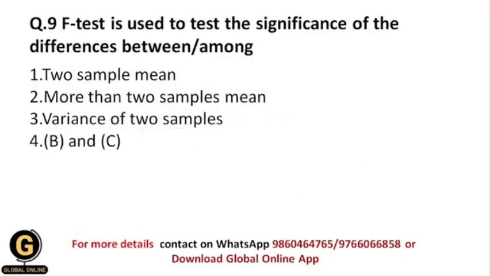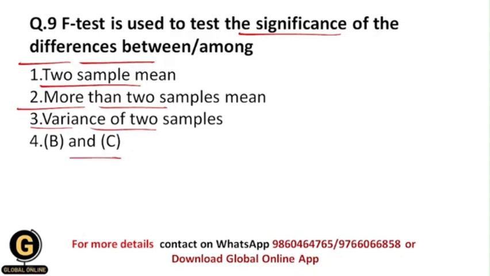Next, the F test is used to test the significance of the differences between or among. So what is the usefulness of the F test, why do we use the F test? Whether we need to identify the significance of the differences between or among two sample means, or more than two samples' means, or the variance of two samples, or B and C. B and C means the second and third options.